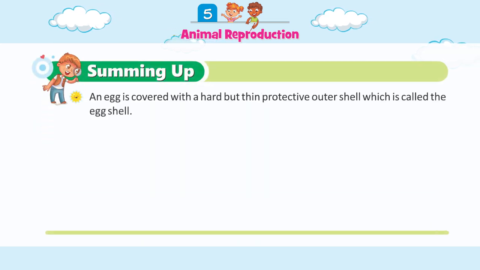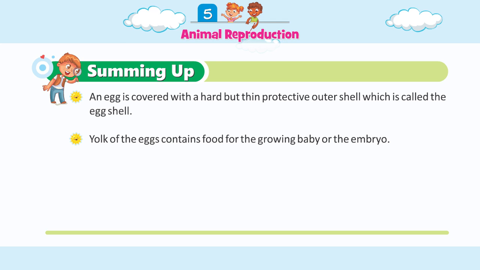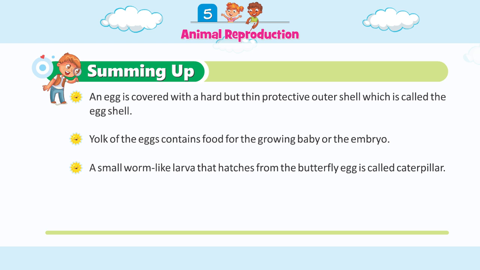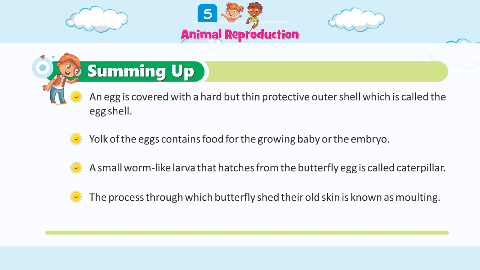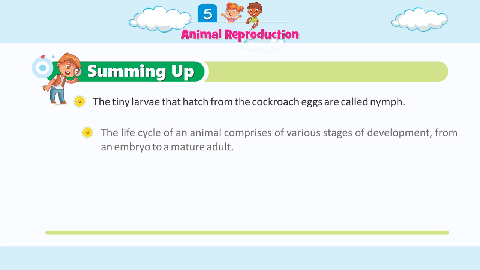Summing up. An egg is covered with a hard but thin protective outer shell, which is called the eggshell. Yolk of the eggs contains food for the growing baby or the embryo. A small worm-like larva that hatches from the butterfly egg is called a caterpillar. The process through which butterflies shed their old skin is known as molting. The tiny larvae that hatch from the cockroach eggs are called nymphs.